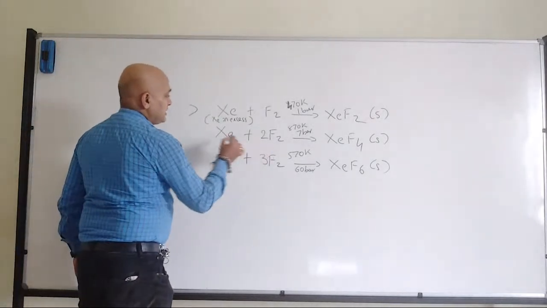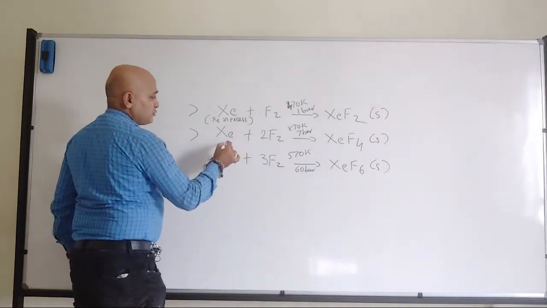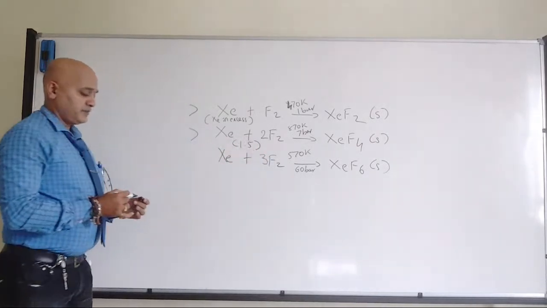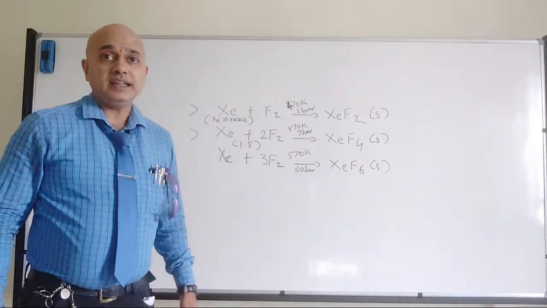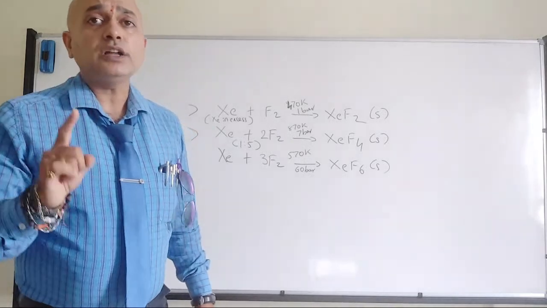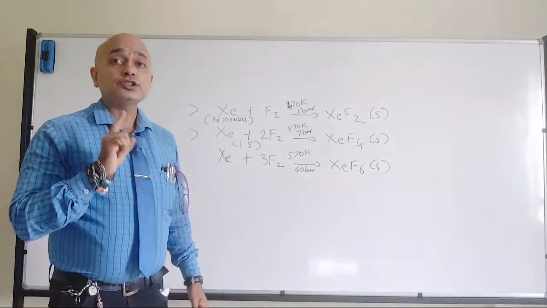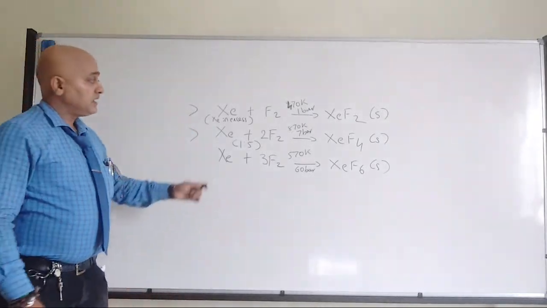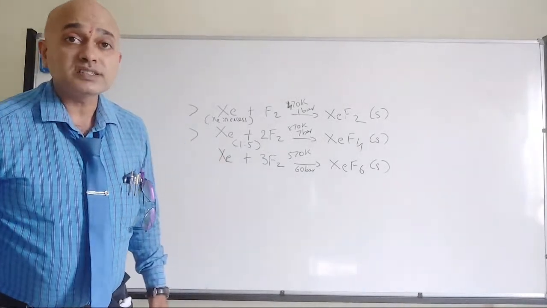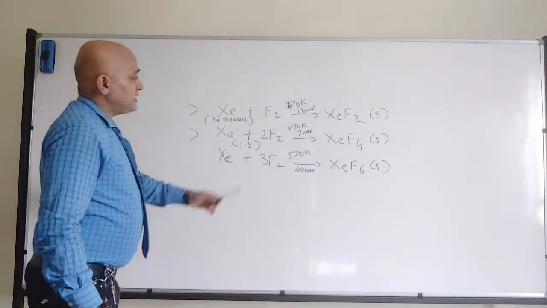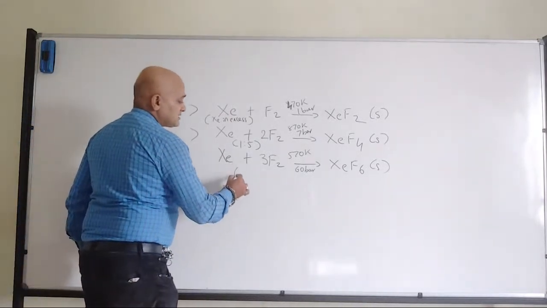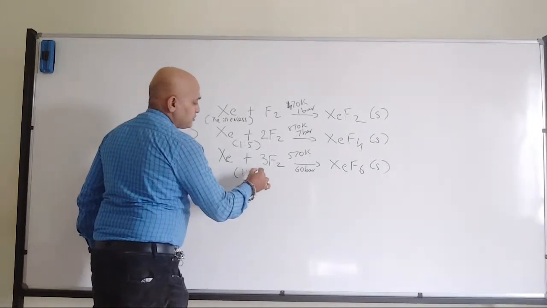Now when it comes to here, it looks like 1:2, but in reality they are in 1:5 ratio. Concentration wise I am telling, 1:5 ratio. Please remember, I am not talking about the ratio in the stoichiometric equation. I am talking about the ratio with respect to their concentration. So it looks like 1:5. Now same way here, it is somewhere around 1:20.